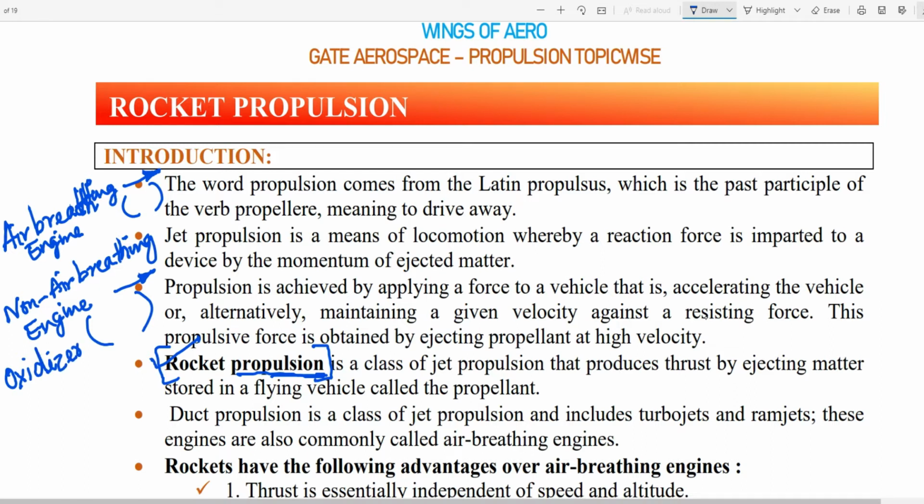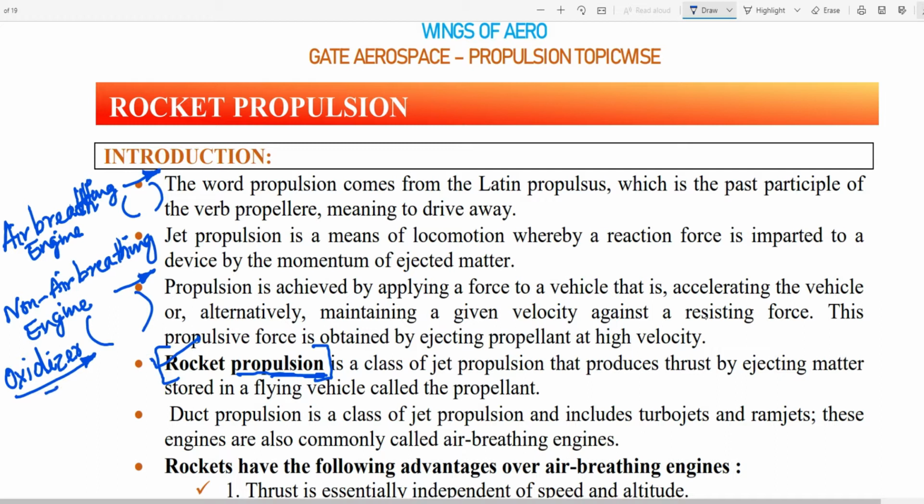This oxidizer is a separate cylinder which helps to combust, and finally produces combustion and propels forward. Because outside the atmosphere we don't have any oxygen, right? So we need to carry a separate cylinder called oxidizer.